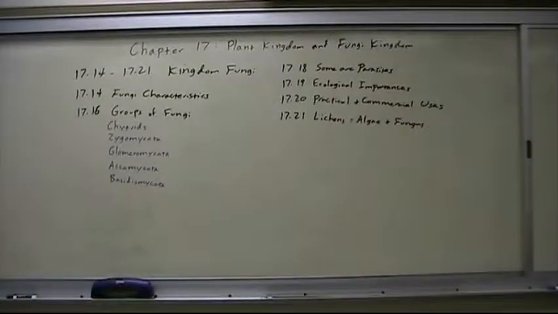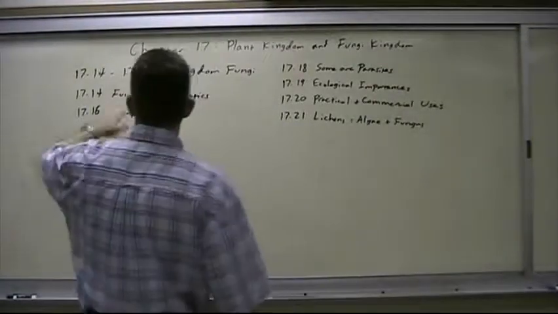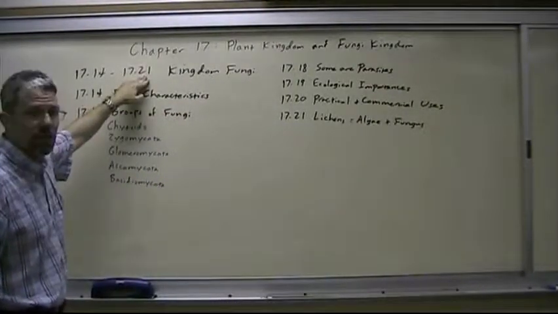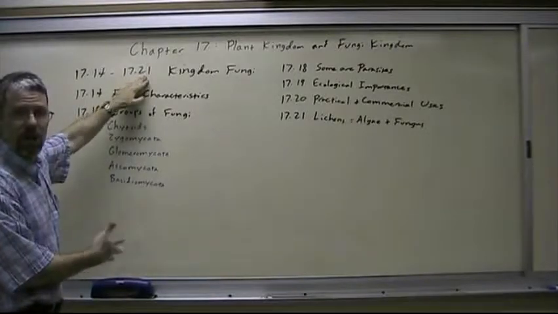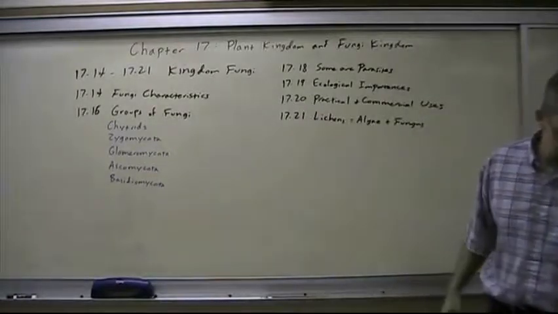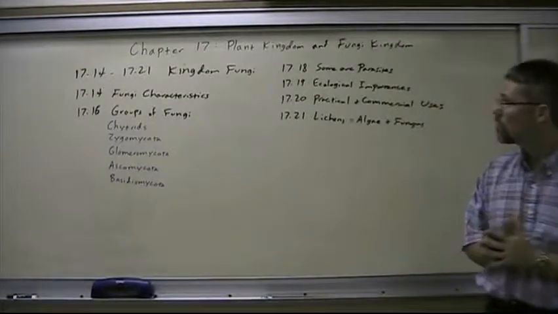Part 2 of Chapter 17 covers the fungi kingdom. Sections 14 through the end of the chapter discuss the kingdom fungi. Now obviously the notes on this section are not nearly as extensive as they were for the plant kingdom. In section 14 it discusses the characteristics of the kingdom fungi.